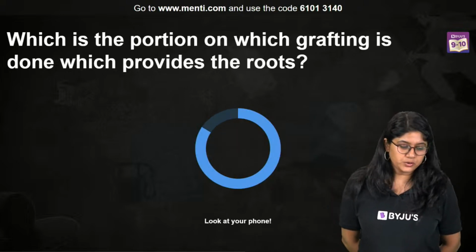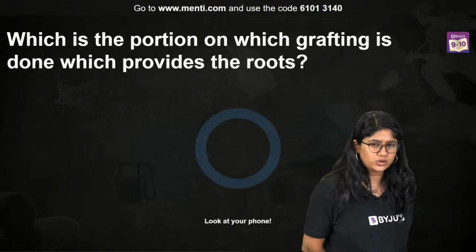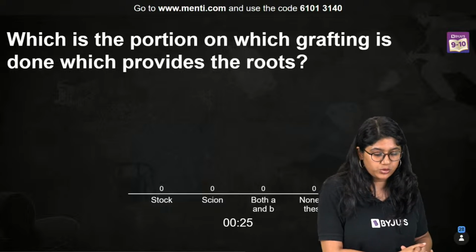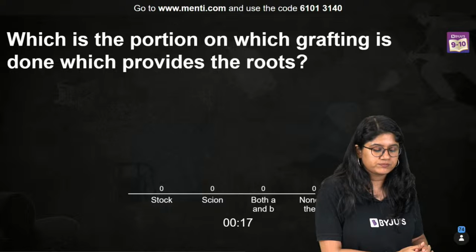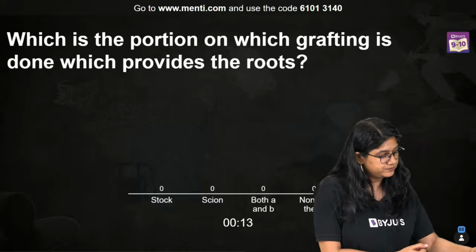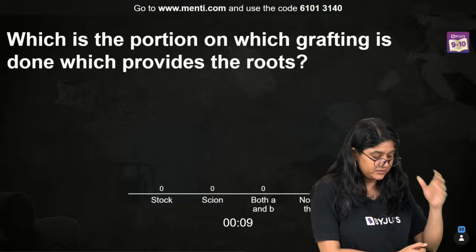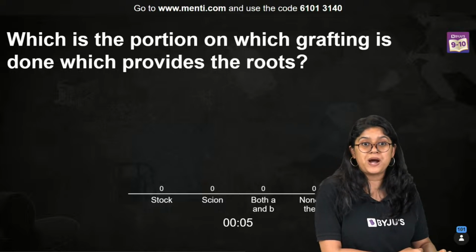We are on question number 12 or 13. Which is the portion on which grafting is done which provides a root? Stalk, scion, both A and B, none of these. So we talked about this, right? There are two parts. Which will be providing the roots? We have discussed there are two parts.